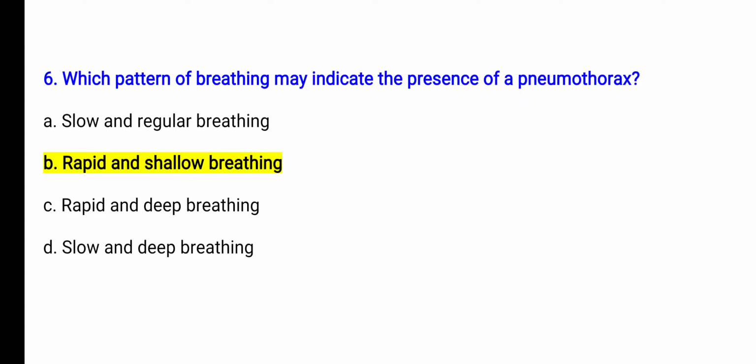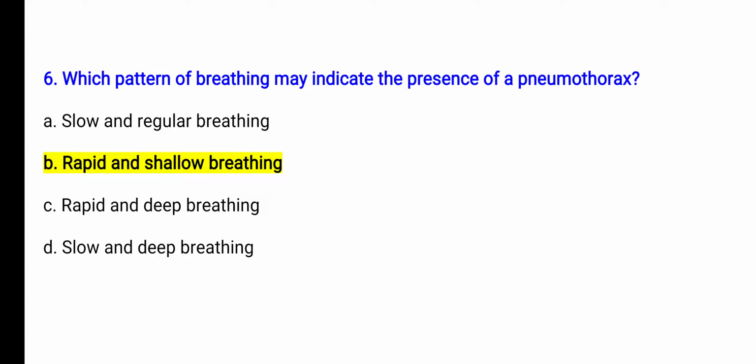Firstly we should know what pneumothorax is. Pneumothorax is an air leak into the space between the lungs and the chest wall, which is known as the pleural cavity. If an air leak is present, that is known as pneumothorax, and it may be due to injury, either blunt injury or penetrating injury to the chest. Symptoms which may arise are chest pain, along with shortness of breath.